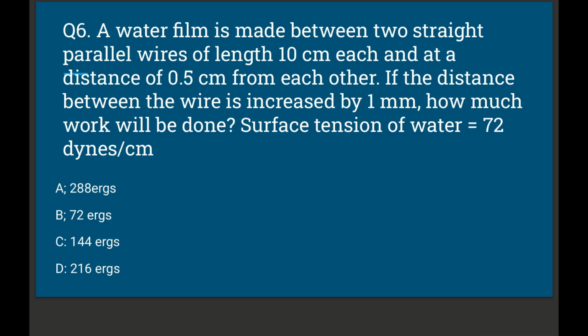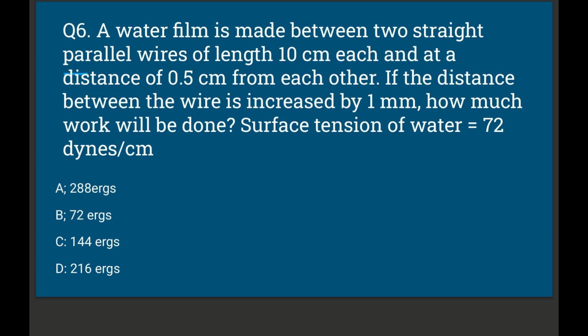Question number 6. A water film is made between two straight parallel wires of length 10 cm each and at a distance of 0.5 cm from each other. If the distance between the wire is increased by 1 mm, how much work will be done? Surface tension of water is 72 dynes per centimeter.